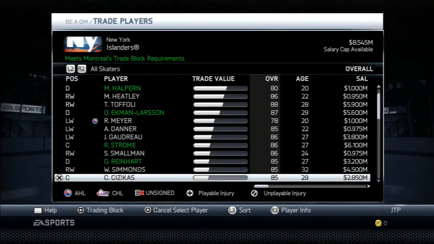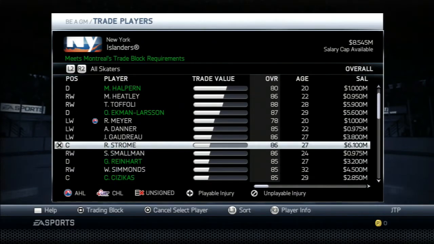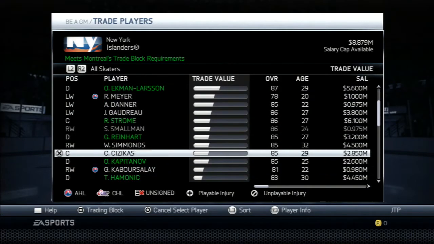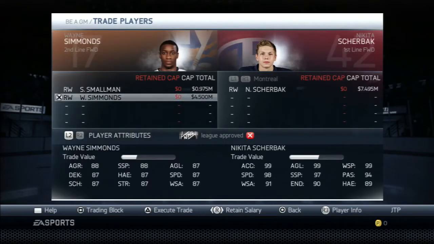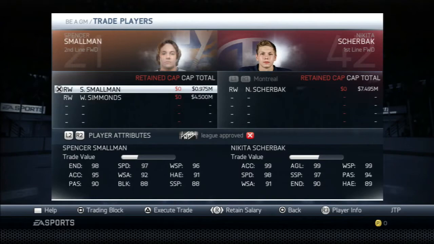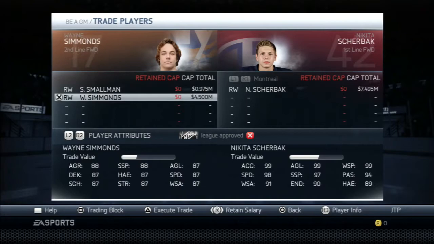I think our two big trading assets right now are Spencer Smallman and Wayne Simmons. Now, that wouldn't go through because I think they have too many players. But these are really our two trading assets right here. Now, this is really difficult because they don't want to give up Sherbak and they don't want Smallman or Simmons. Both of these guys are listed as second liners. We really had them on the third line.